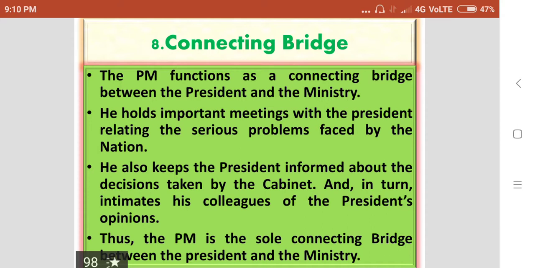He also keeps the President informed about the decisions taken by the Cabinet, and in turn intimates his colleagues of the President's opinions. Thus, the Prime Minister is the sole connecting bridge between the President and the Ministry.